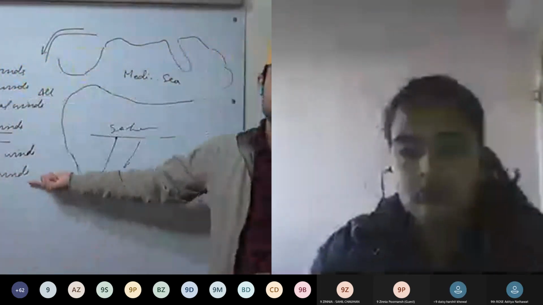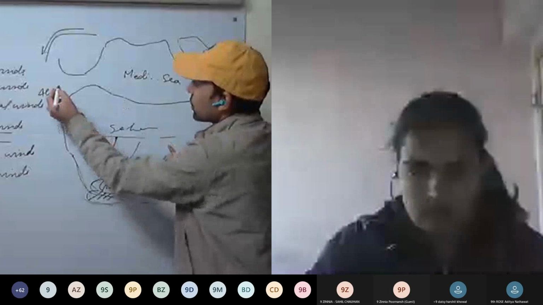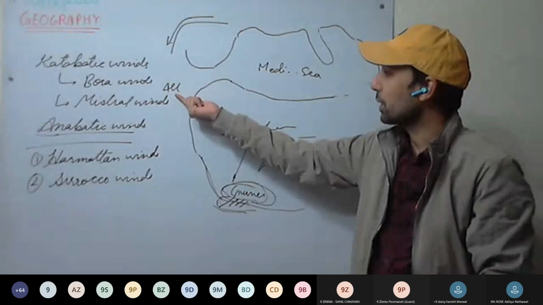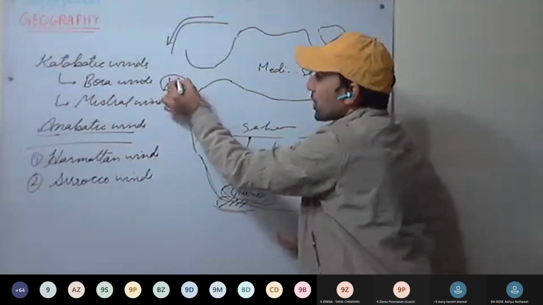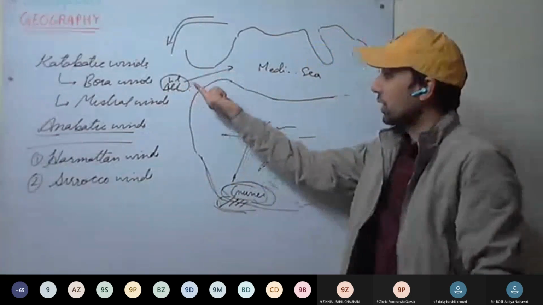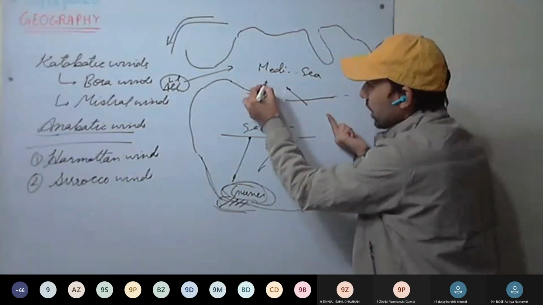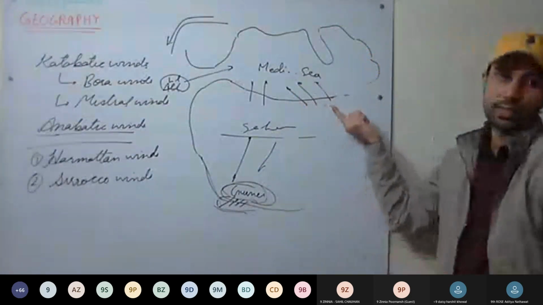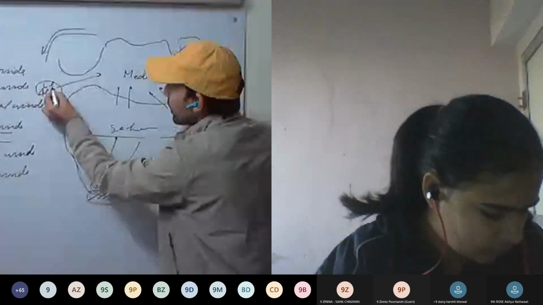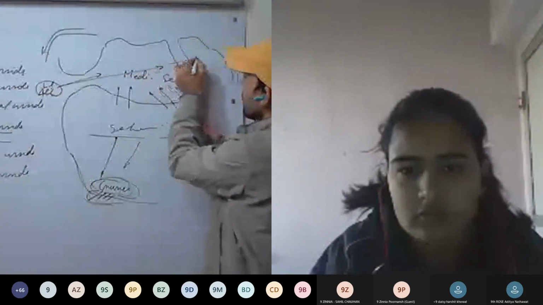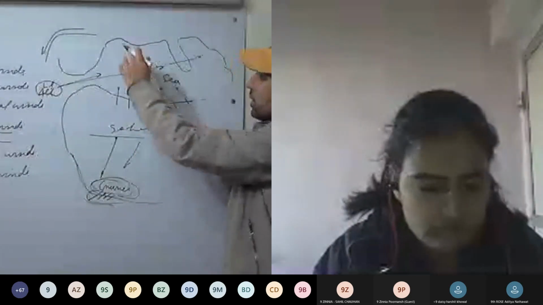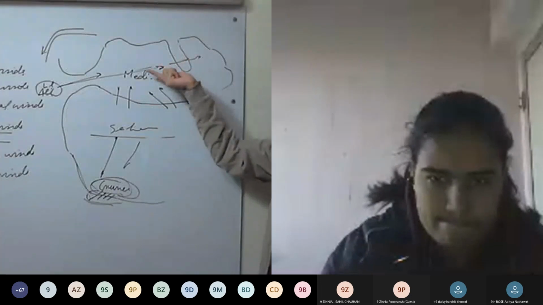After that we will study the Sirocco winds. Here in the Atlantic Ocean, in spring season, during February, March, April, we are having low pressure. One low pressure depression is there, and this is moving eastward. These winds are either southerly winds or southeasterly winds. These are Sirocco winds, and this depression is moving in this direction. So these winds will be moving from the Sahara Desert towards this low pressure, from high pressure towards low pressure.